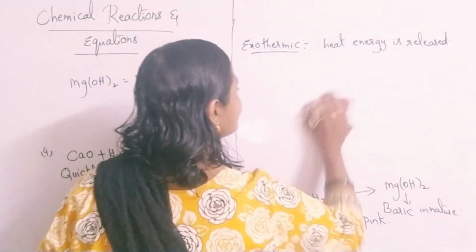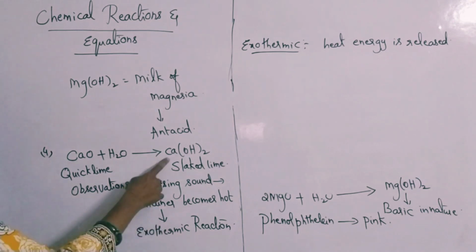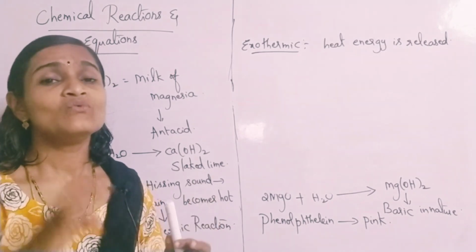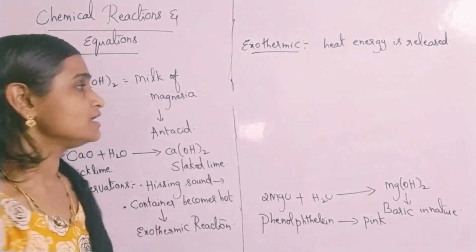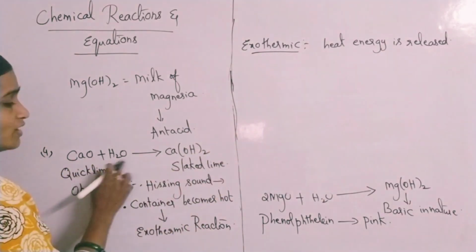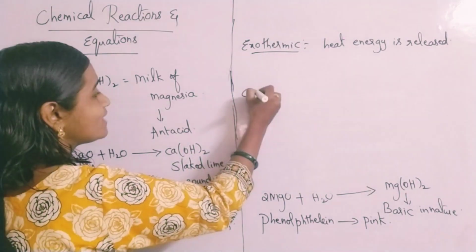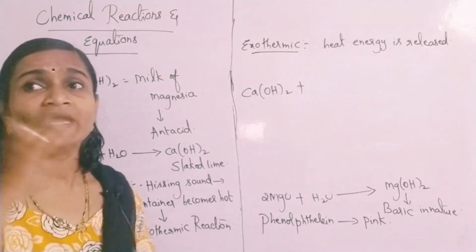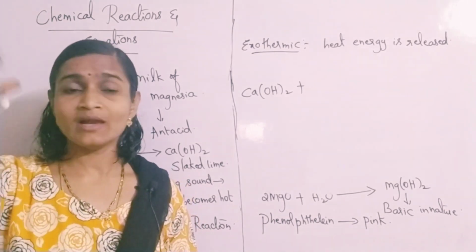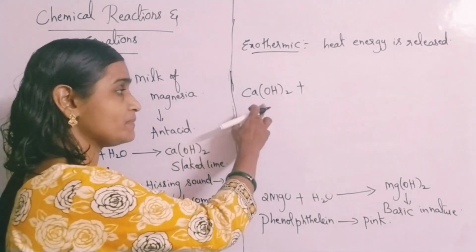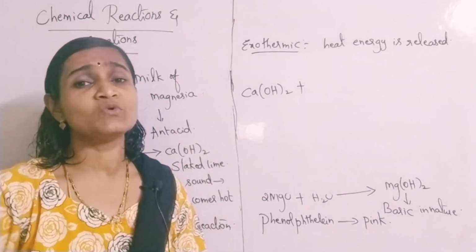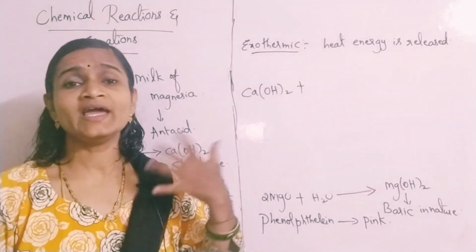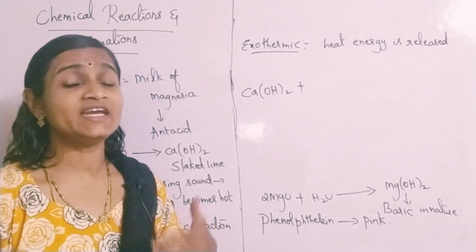And likewise, if you pass carbon dioxide gas through calcium hydroxide, this is the principle by which whitewashing of walls takes place. See here, quicklime when added to water gives slaked lime. Slaked lime is what? Calcium hydroxide. This calcium hydroxide is painted on the walls, and after it gets dried, it appears more shiny. It becomes more white and bright.